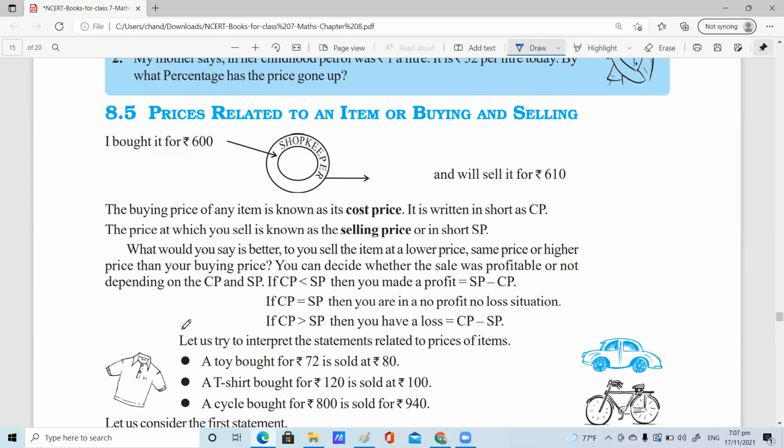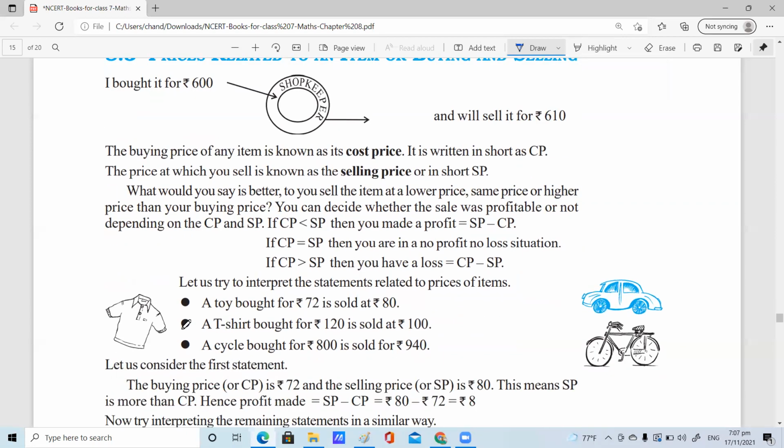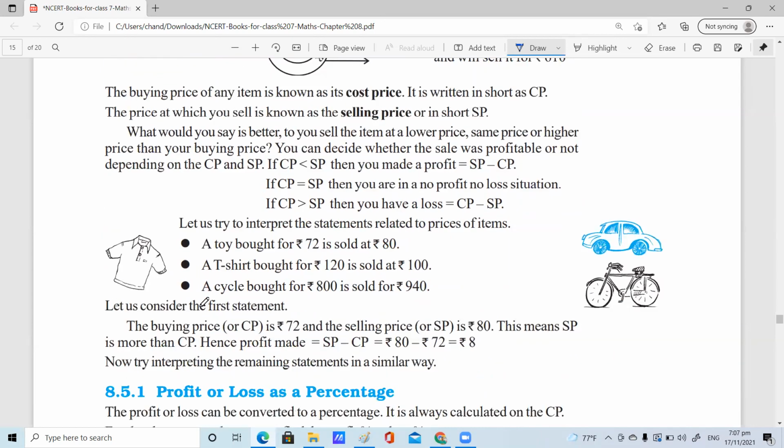Ma'am, when are we going to discuss simple interest and compound interest? I didn't discuss it yet. Probably within 1 or 2 classes we will complete this chapter, children. I discussed these points long back, but that's why I recapitulate once again, because after many days you may forget things.